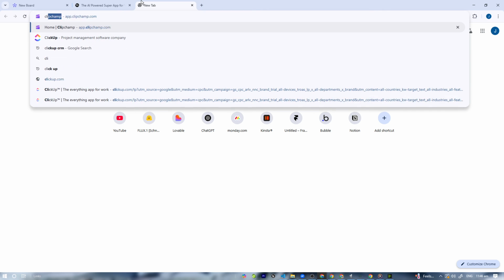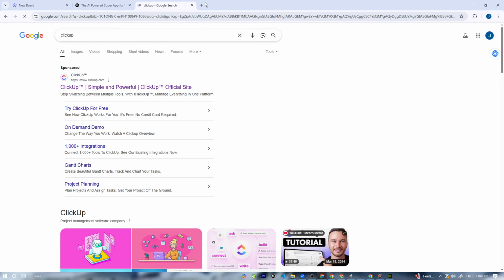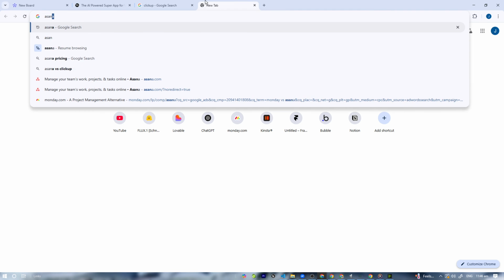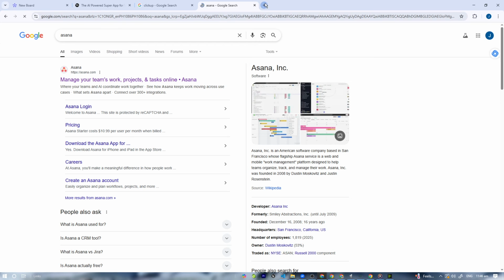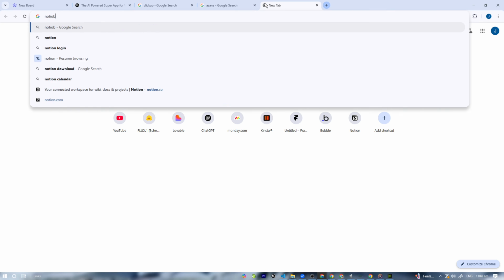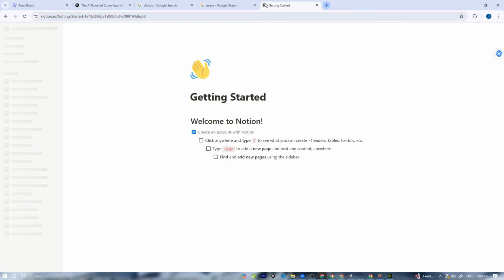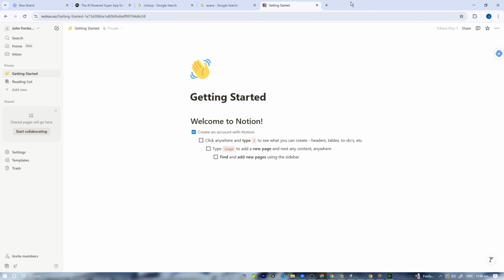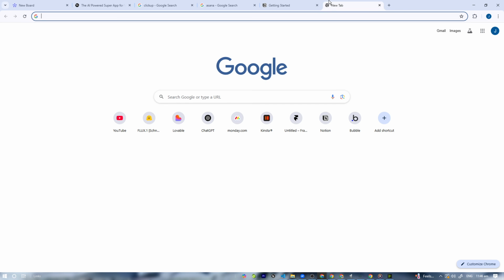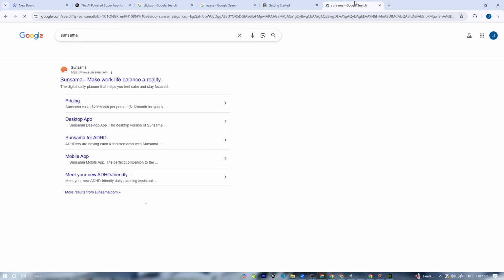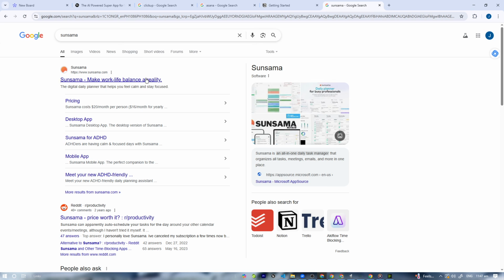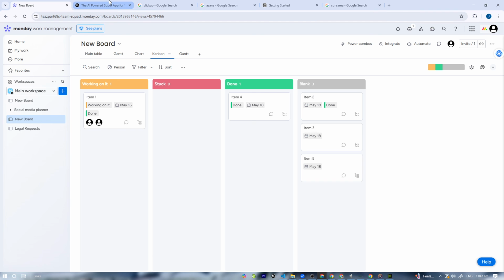So alternatives are ClickUp. So we have ClickUp, Asana, and also Notion. I thought that was it at first, like I thought Motion was Notion, but no, it's not. So we have Notion here. It's pretty great, best for docs, tasks, and everything in one space. So we have Asana, another solid daily planner with time blocking. So it's pretty good. So both Monday.com and Motion are pretty powerful in their own ways.